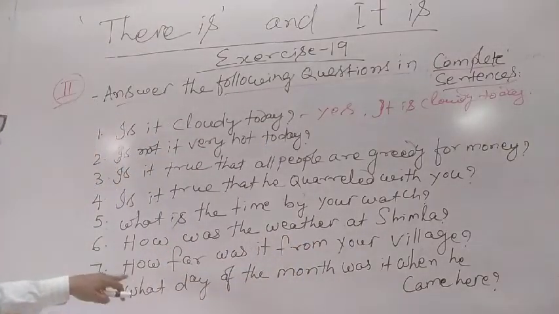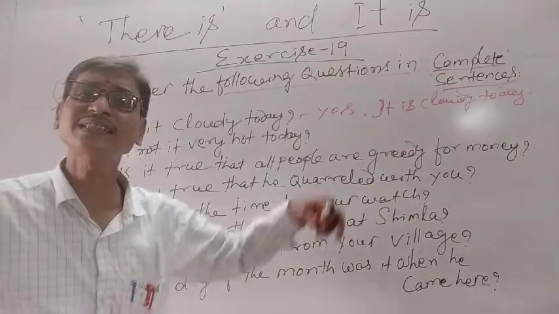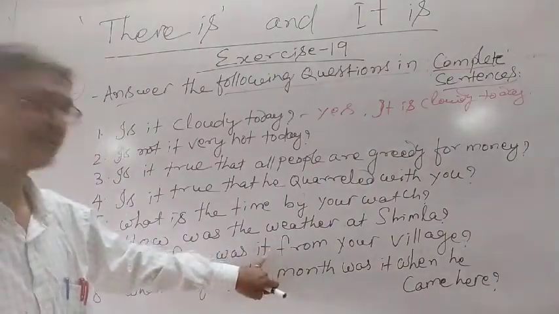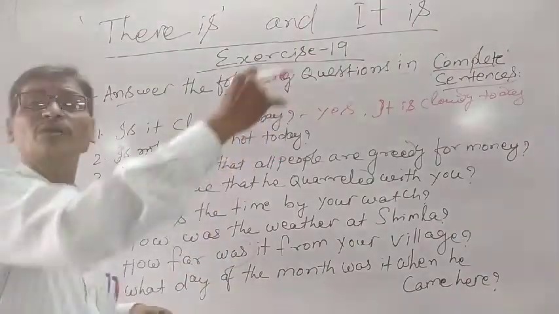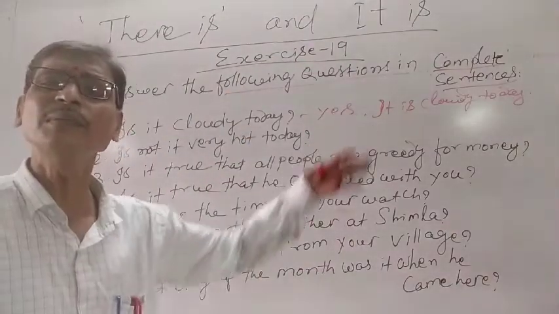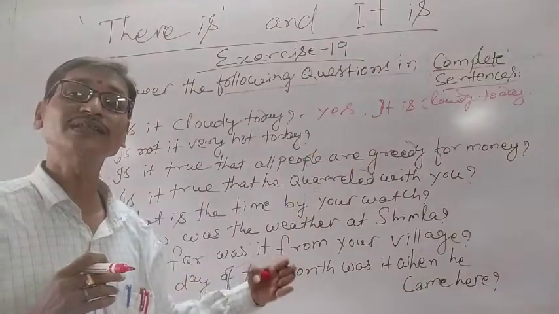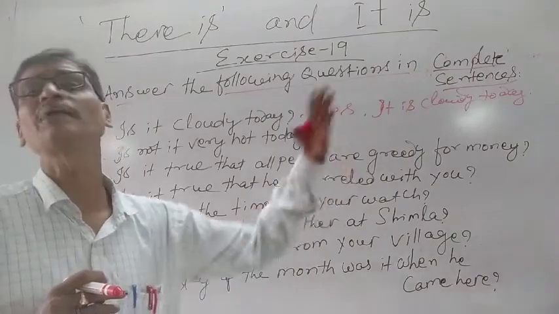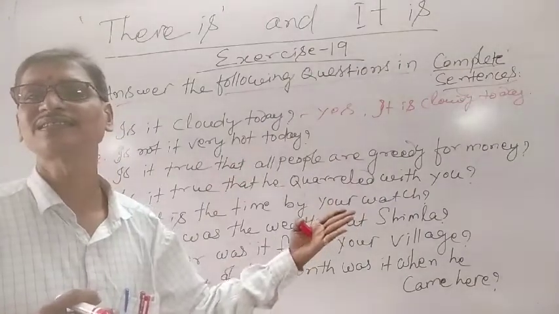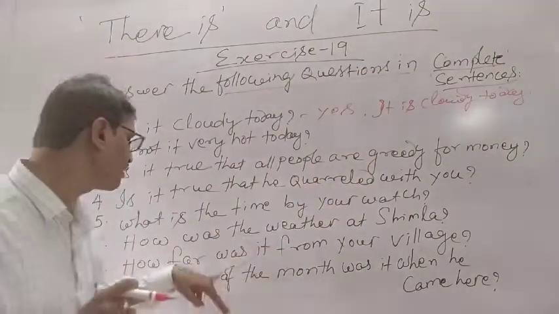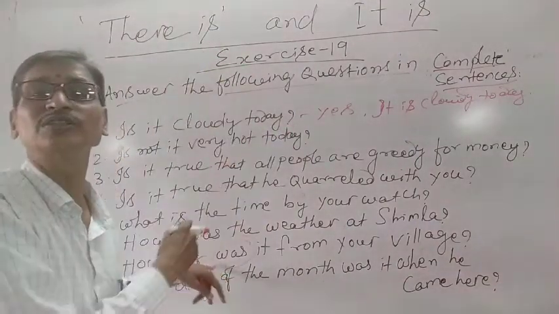Understand? Similarly, how far was it from your village? That means what is the distance? Here you see the past time. It was 7 kilometers away from my village. We are talking about the distance. It is 43 kilometers away from my village. Here is the past time: it was 7 kilometers away from my village.